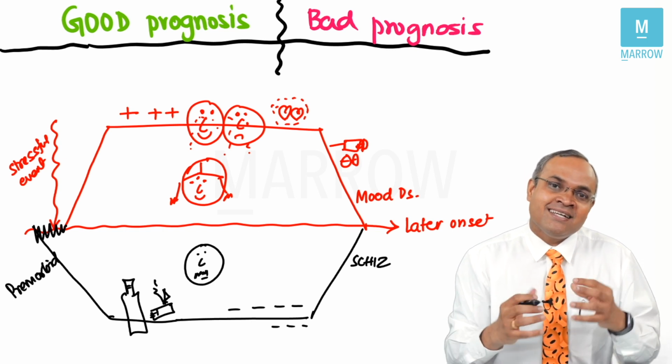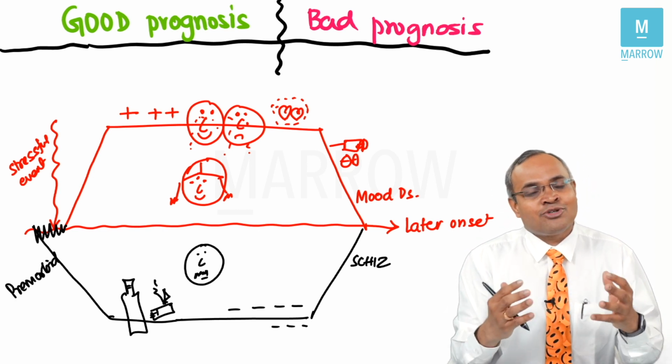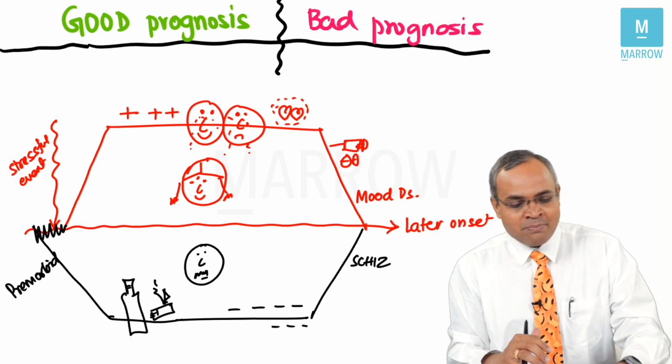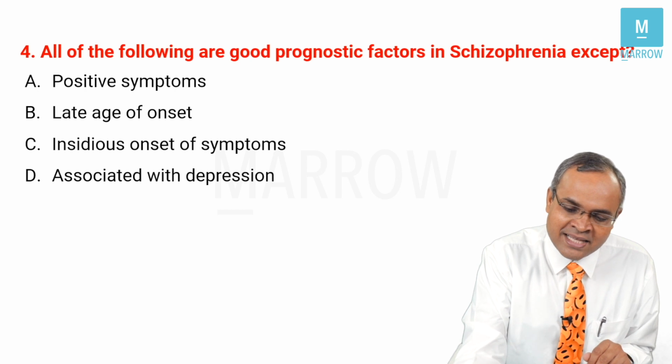Excessive violence is a bad prognosis. Multiple admissions in hospital is also bad prognosis. So like that, you need to know what are the good and bad prognosis for you to answer this question. So go back to this question and tell me the answer now.